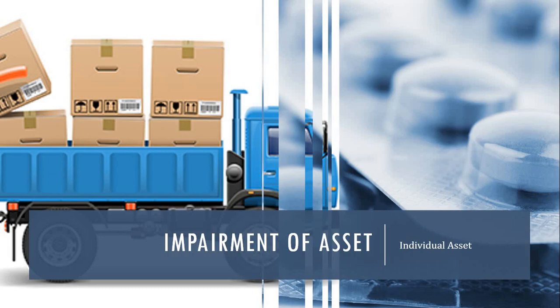So in this video lecture, we will discuss impairment of asset, specifically individual asset.